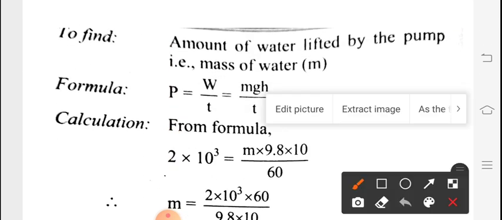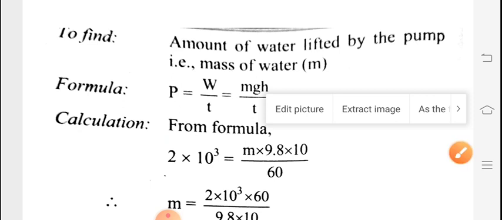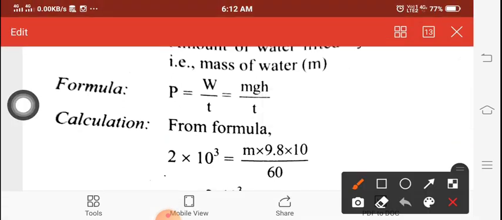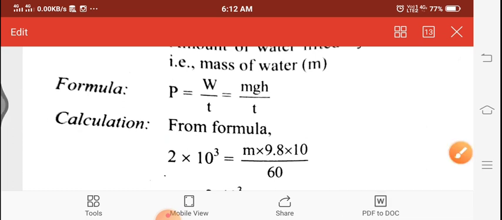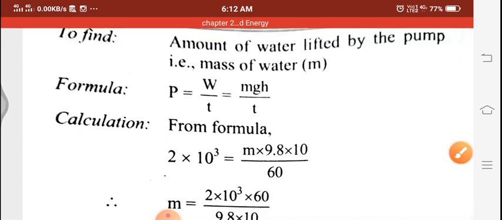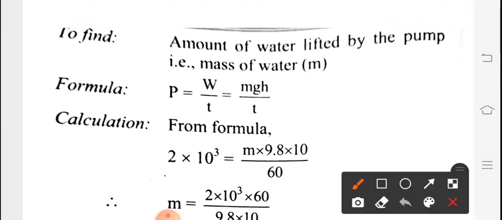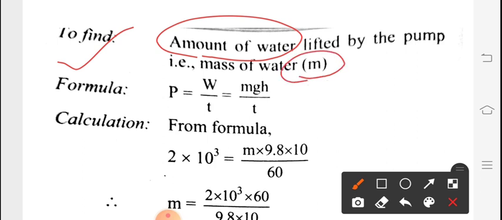Now what we have to find? The amount of water lifted by the pump. That is, amount of water means the mass of water. So what we have to find? M. First of all we will apply the formula for power, that is P is equal to W upon T. W is work done. So the formula for W is mgh.